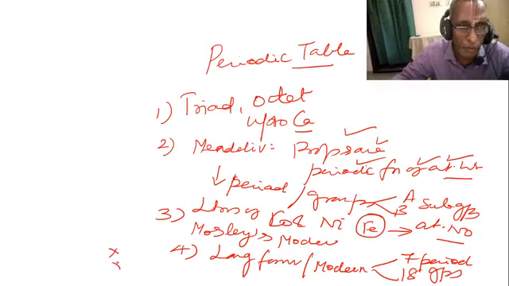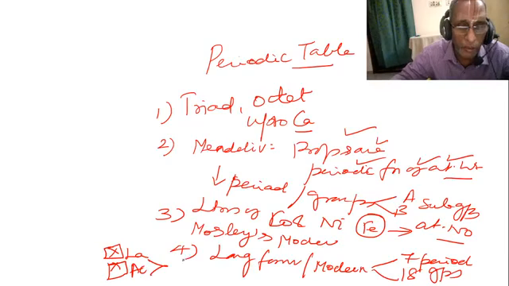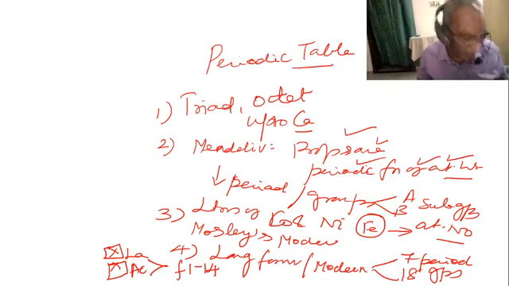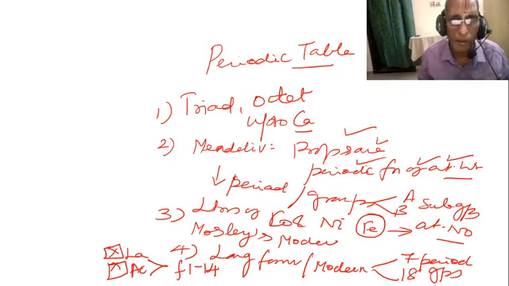The last 2 groups, similar to lanthanum and actinium, behave similarly, and they arise due to the filling of the F block from 1 to 14. These are lanthanides and actinides, called F block elements. These are the aspects we have seen. I am condensing what we have seen in the next class.